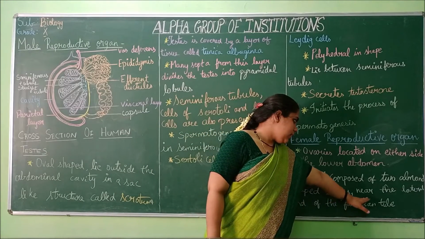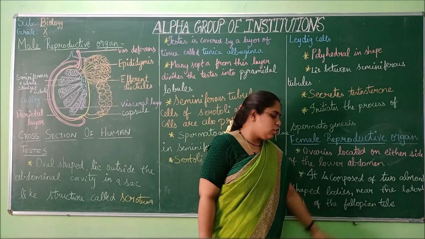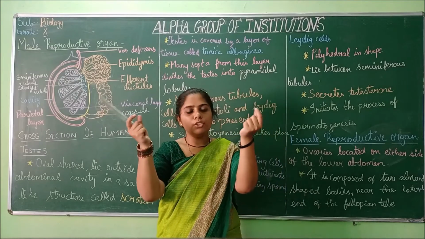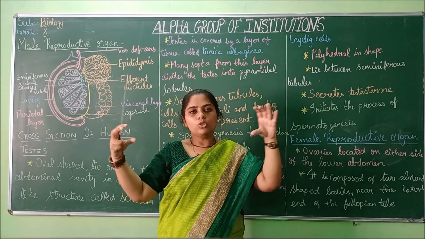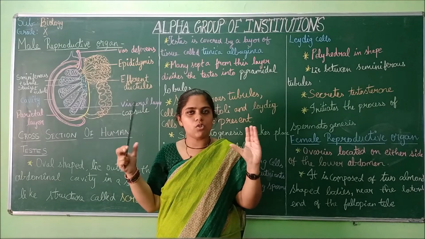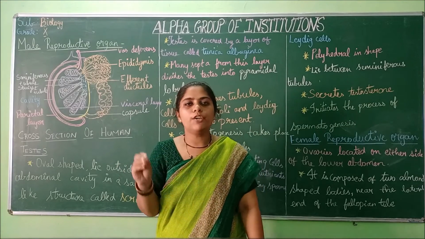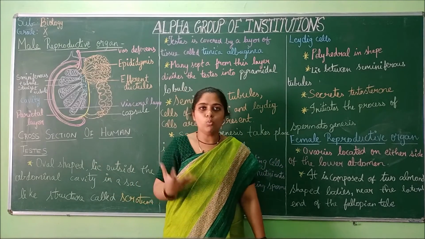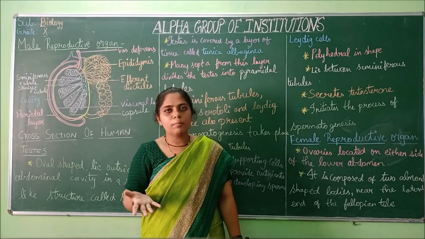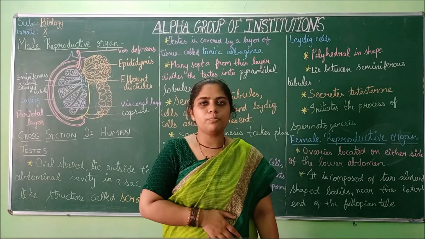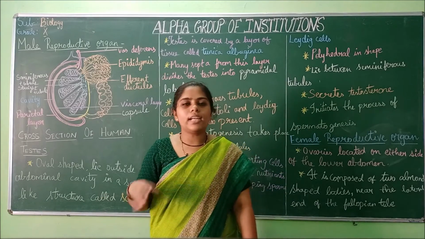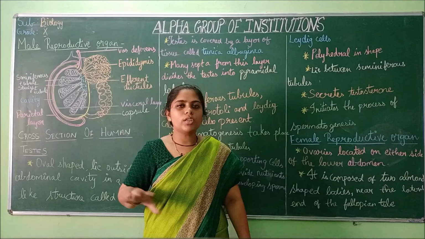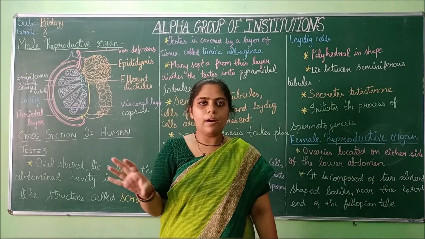They are near the lateral end of the fallopian tube. On the end of the fallopian tube, those both almond-like structures are present. If you know the female reproductive organ, then you can get an idea about what I am saying. If you don't remember the structure of male and female reproductive organ, take the diagram and see once again. Then only you can understand the theory part.